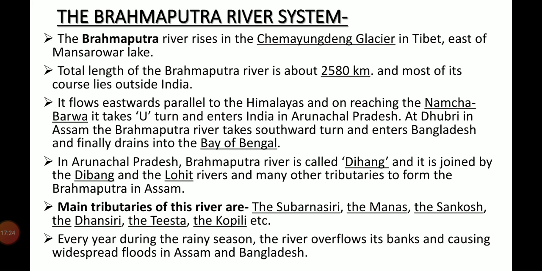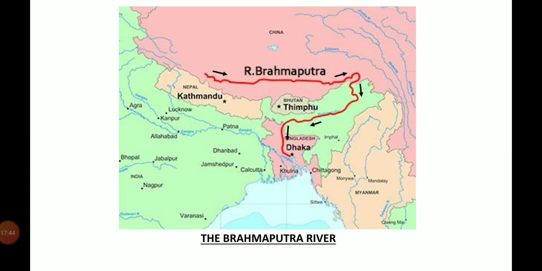Every year during the rainy season, the river overflows its banks and causes widespread floods in Assam and Bangladesh. Several cities like Dibrugarh, Tezpur, Guwahati, Goalpara are situated along the Brahmaputra river banks. In this map, you can see the flow and direction of the Brahmaputra river.